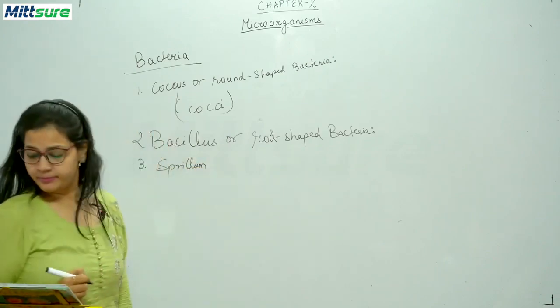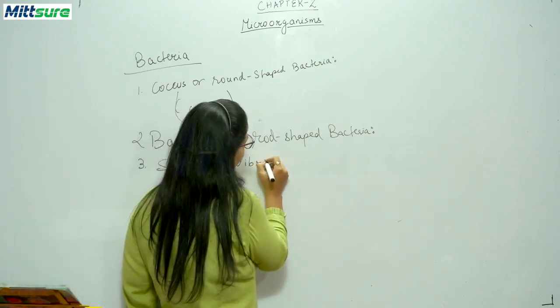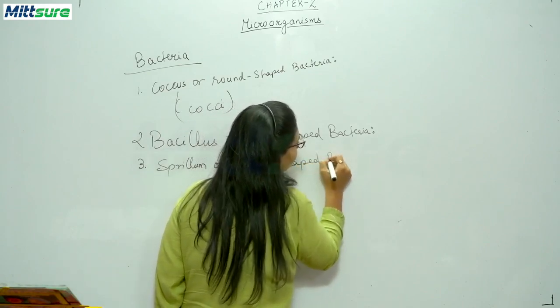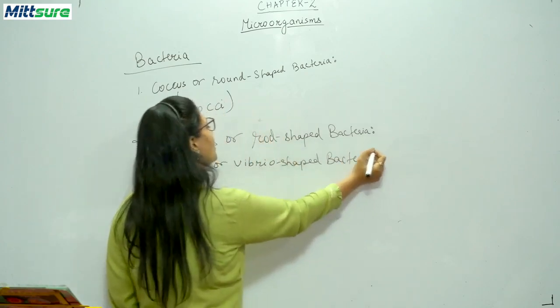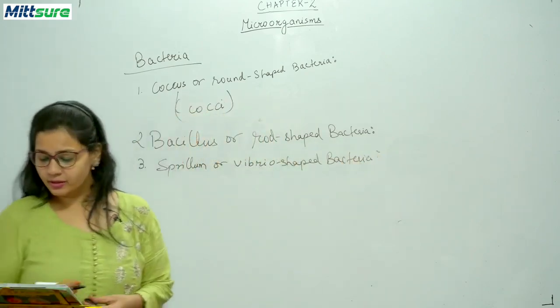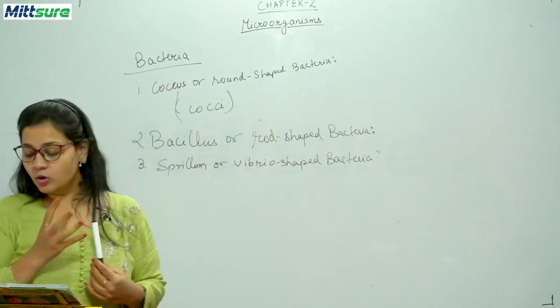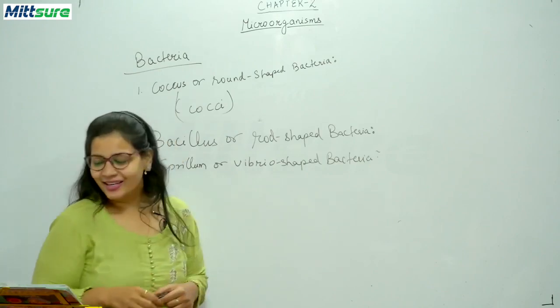Spirillum or Vibrio shaped bacteria. As the name suggests, this bacteria is in the form of a spiral, okay, and they are also called corkscrew shaped or comma shaped bacteria, okay.